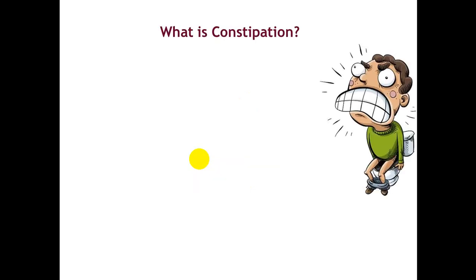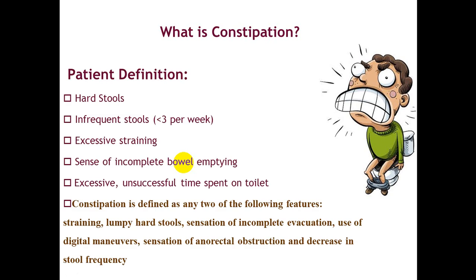We stop here, and now we will continue with constipation. What about constipation? How do we define constipation? Constipation is hard, infrequent stool, less than 3 per week, with excessive straining, a sense of incomplete rectal evacuation, and excessive, unsuccessful time spent on the toilet. Constipation is defined as any two of the following features: straining, lumpy or hard stool, sensation of incomplete evacuation.